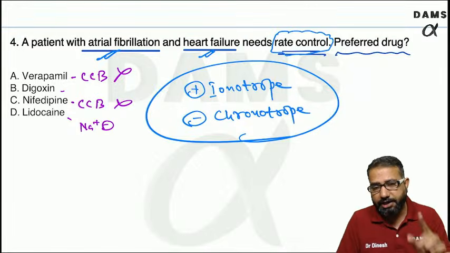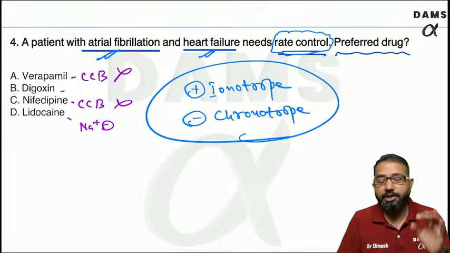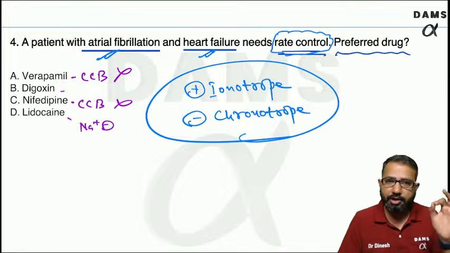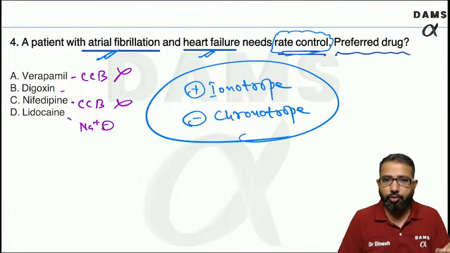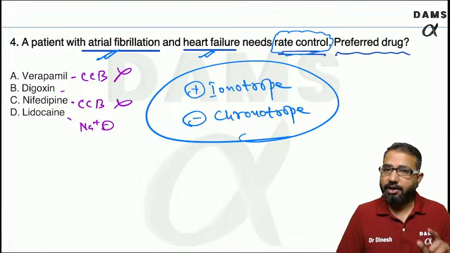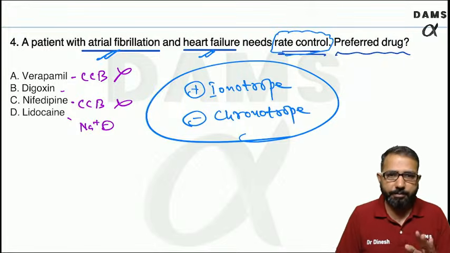The only negative inotrope which can be given in heart failure is beta blocker. That is only for grade 1, grade 2 heart failure, not in grade 3, grade 4, not in severe heart failure. So beta blockers have some role. They can be given safely in some patients, not all, but calcium channel blockers are not safe.